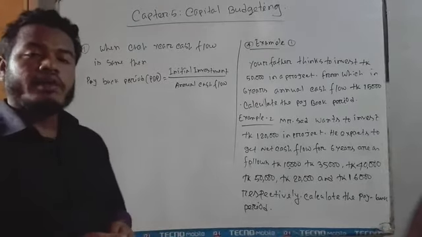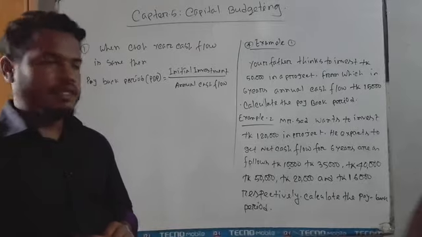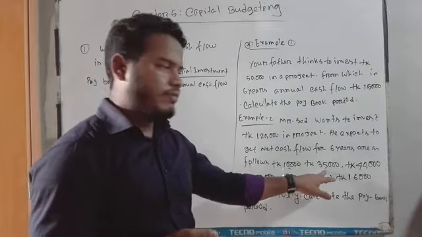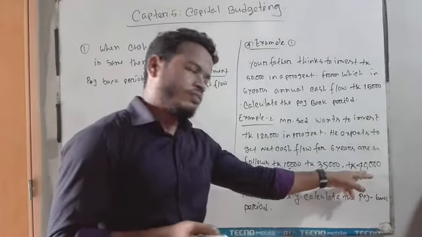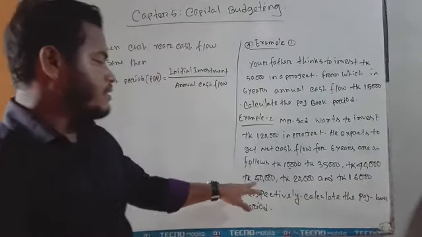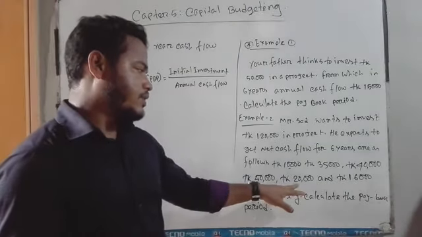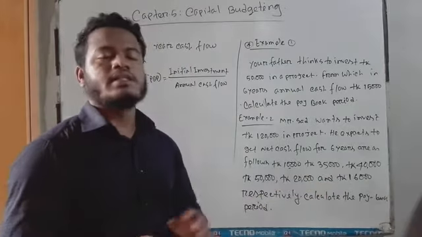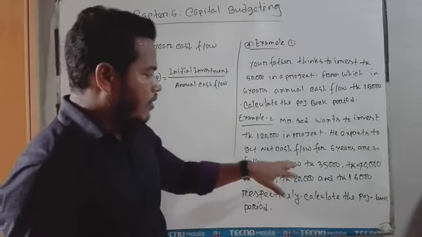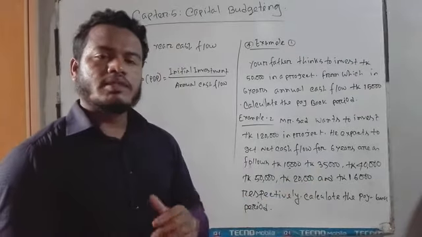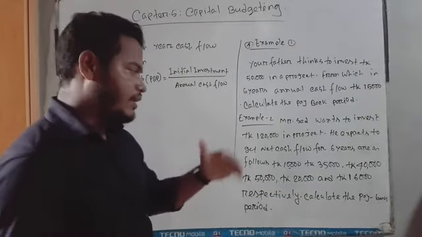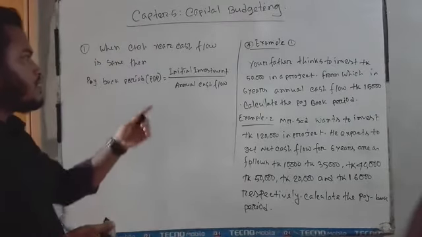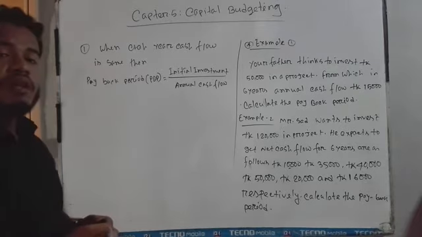But when the installment or cash flow each year is not the same, like this: the first year is 10,000 taka, the second year is 35,000, the third year is 40,000, the fifth year is 50,000, the sixth year is 20,000. When the cash flow is not the same each year, then we calculate with another formula. So dear student, at first I have to mention a formula for calculating the payback period.